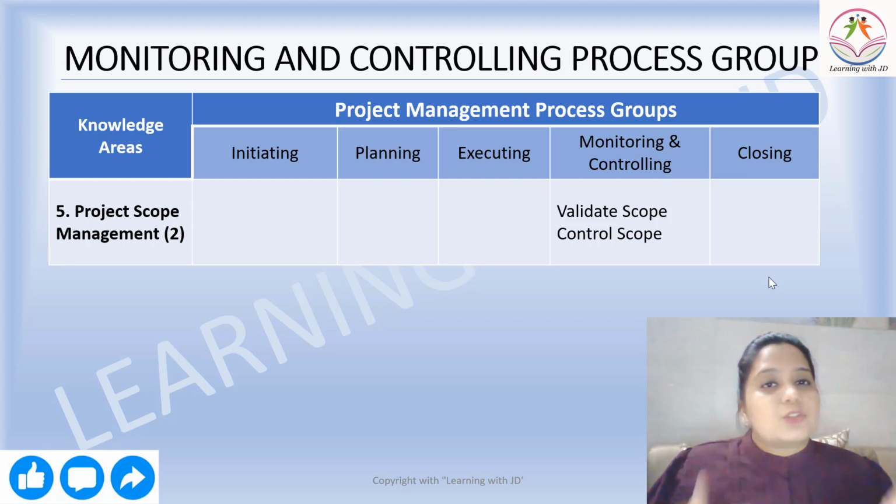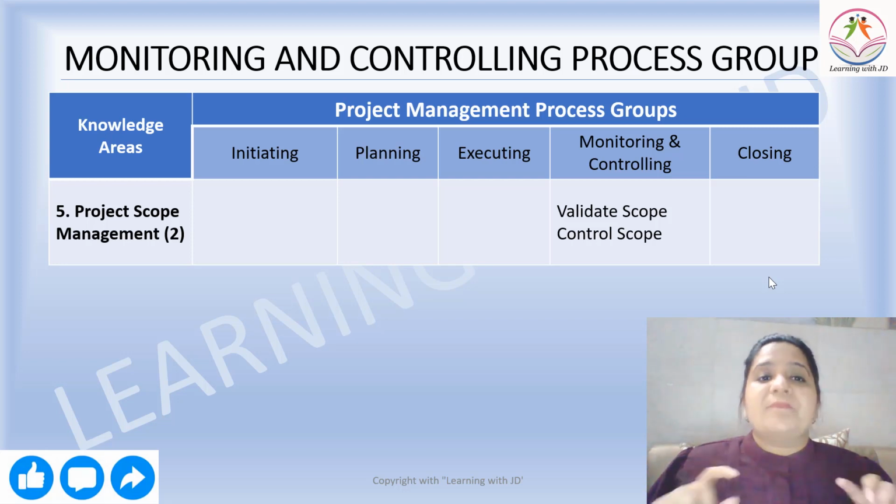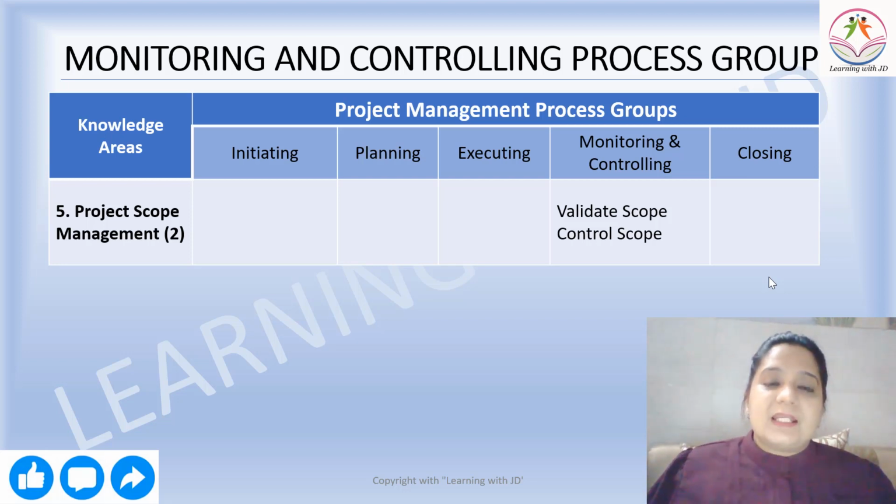You will control your scope. How do you control your scope? What do you mean by control? Taking a corrective action. You'll take a corrective action, you will issue a change request, you will throw it back to the planning stage, and evaluation of the change request will happen. It will come back to the execution phase. Execution will work and it will come back to monitoring and controlling for validating that change request also.